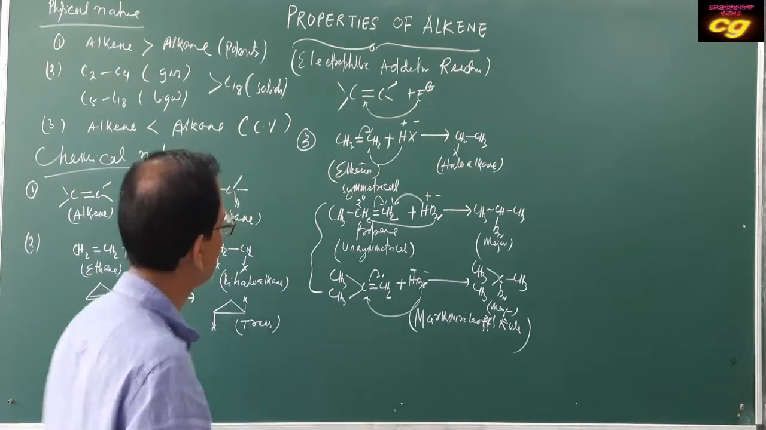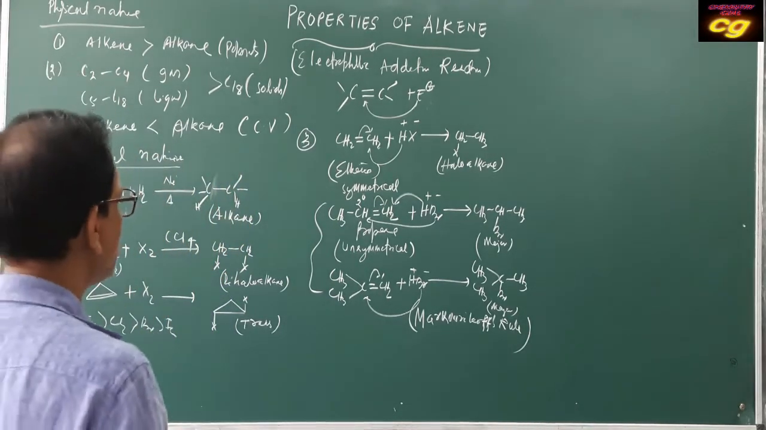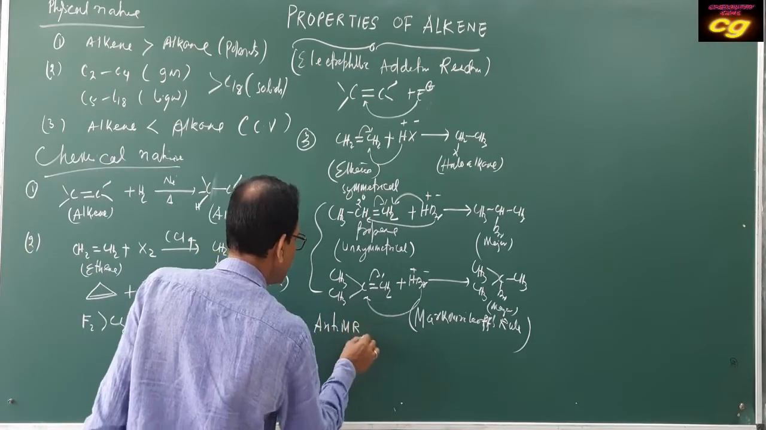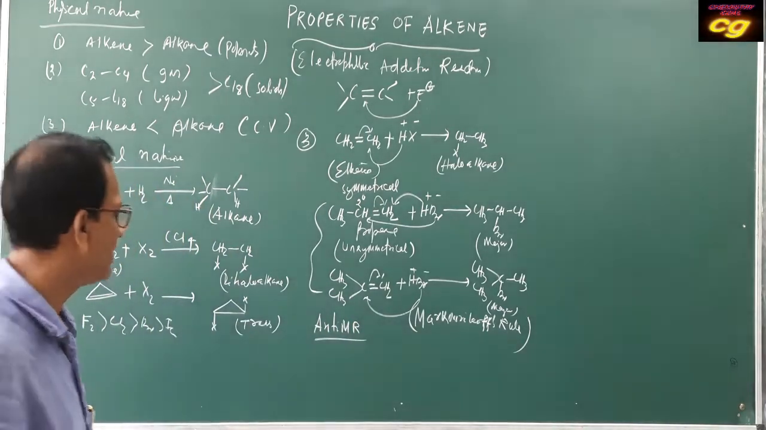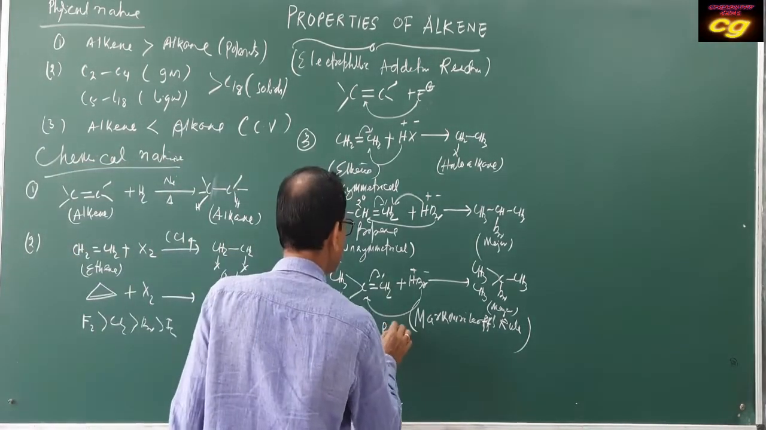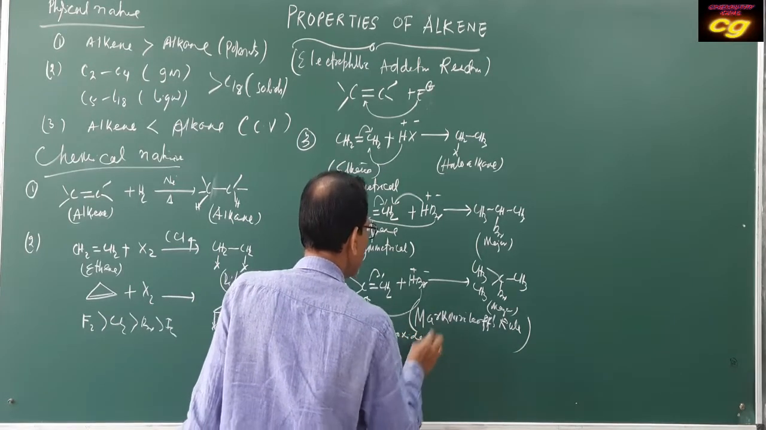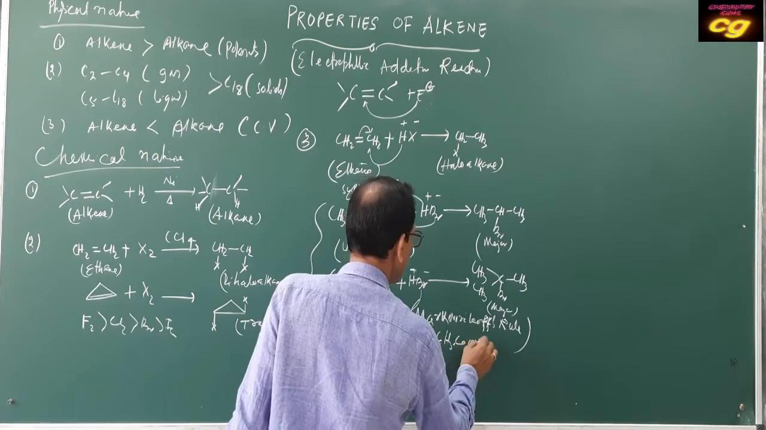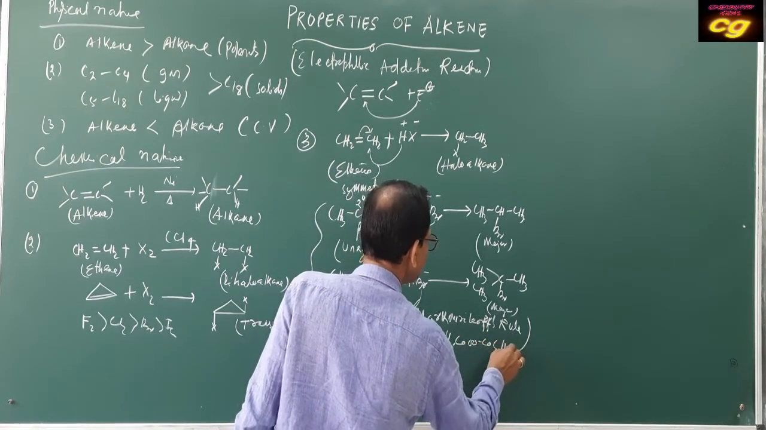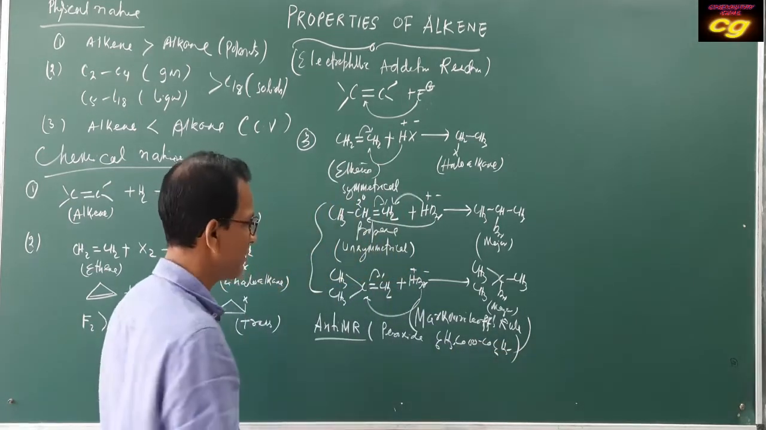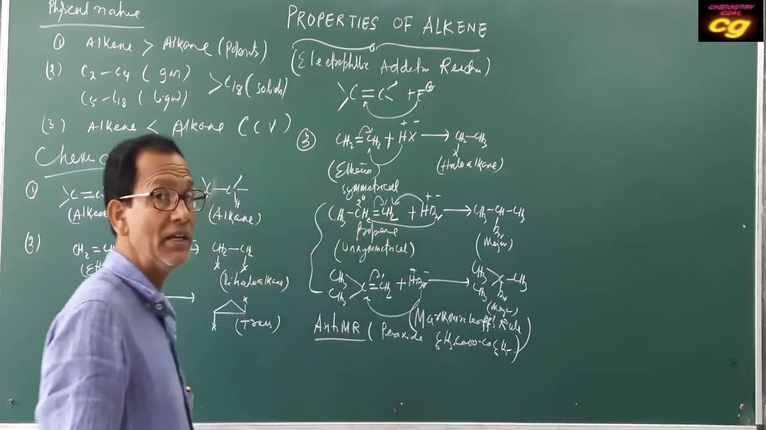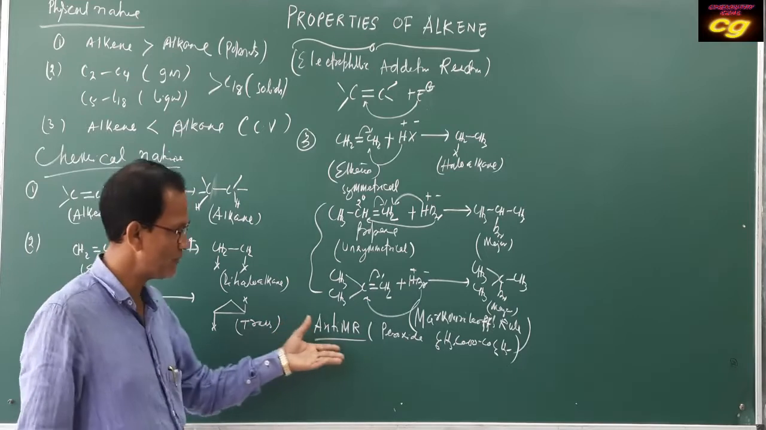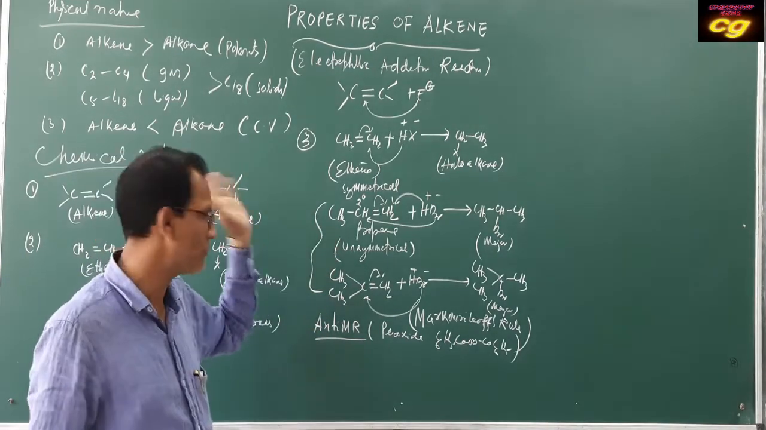Another thing we can take is anti-Markovnikov's rule. What is anti-Markovnikov's rule? It takes place in the presence of peroxide. Peroxide is generally C6H5CO-OO-CO-C6H5, benzoyl peroxide. This benzoyl peroxide is used as a free radical initiator. That's why the reaction takes place just opposite to Markovnikov's rule.